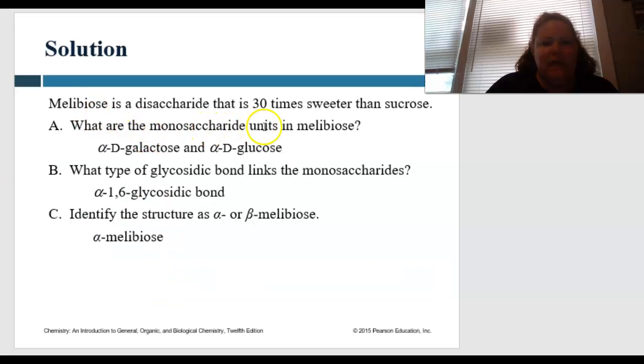Well, what are the monosaccharide units of molybdenose? That would be an alpha-D galactose and an alpha-D glucose. What types of glycosidic bonds link the monosaccharides? That would be an alpha-1,6 glycosidic bond. And then what is the structure? Either alpha or beta. And this is alpha molybdenose. Okay, great job.